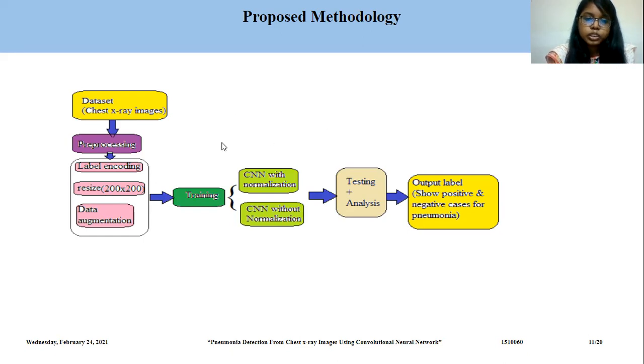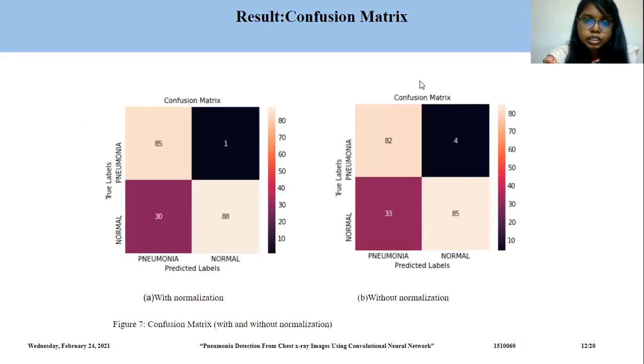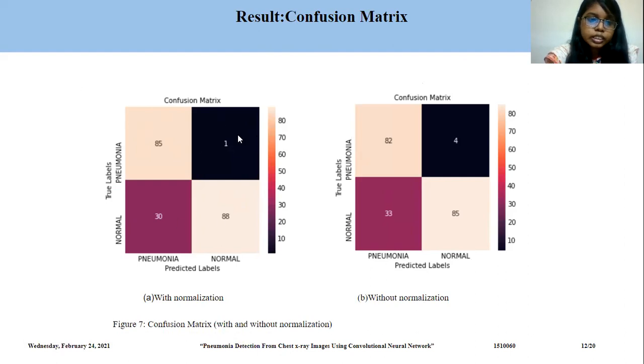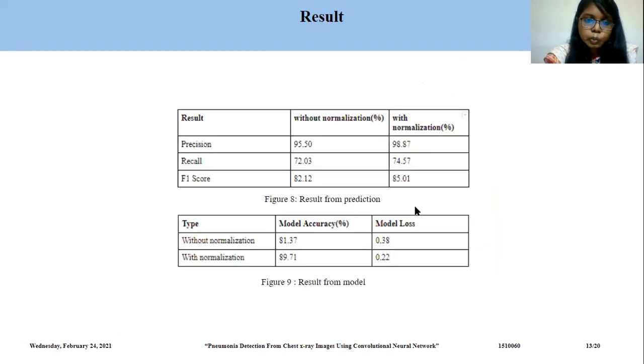Then I have trained the sequential CNN model with normalization and without normalization. Then I have tested the model and analyzed it. Then I have shown the output label, which shows the positive pneumonia cases and normal cases. Here is the confusion matrix with normalization and without normalization. We can see that with normalization the prediction is more accurate than without normalization.